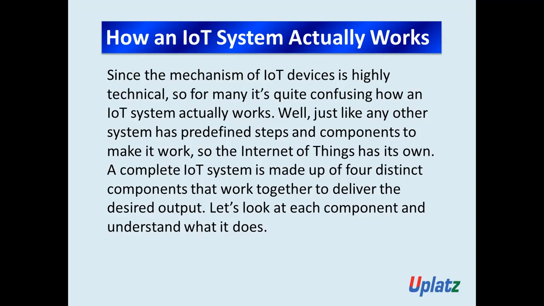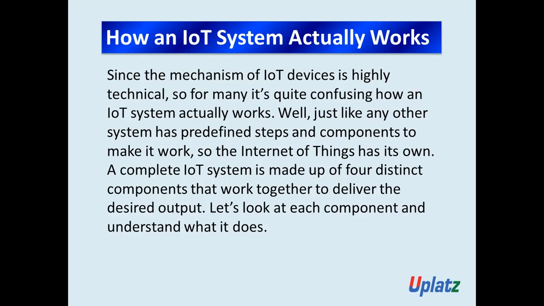The mechanism of IoT devices is highly technical, so many people get confused about how an IoT system works. Just like any other system has predefined steps and components to make it work, the Internet of Things has its own. A complete IoT system is made up of four distinct components.